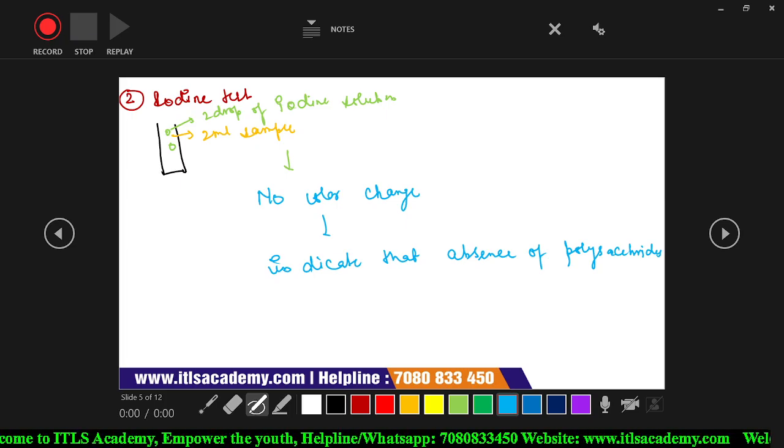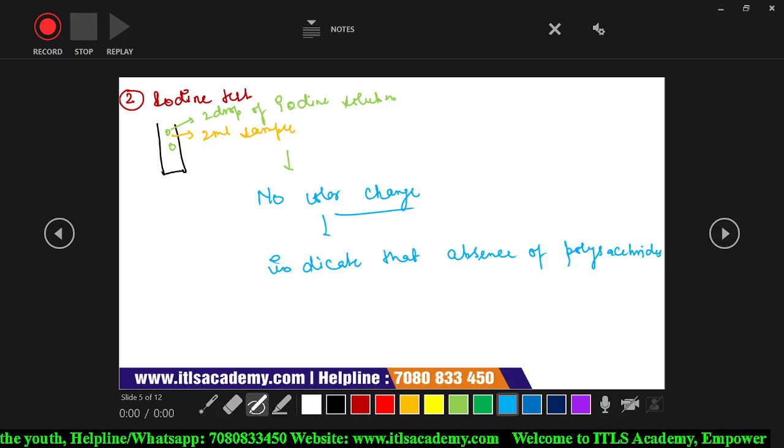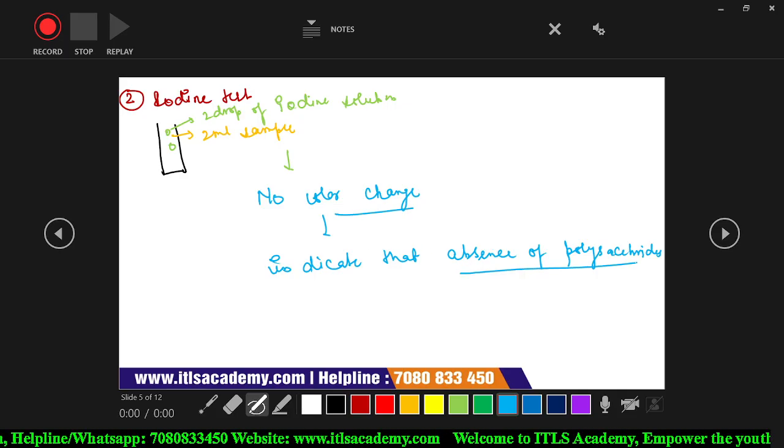and this glucose comes under the category of monosaccharide. So that's why when we do the iodine test, the color of the solution will not change, which indicates the absence of polysaccharides. Clear?